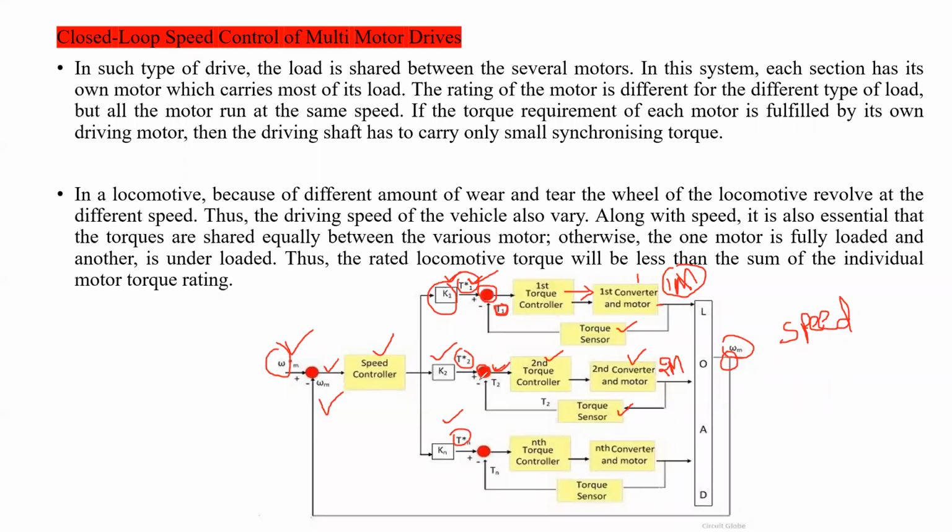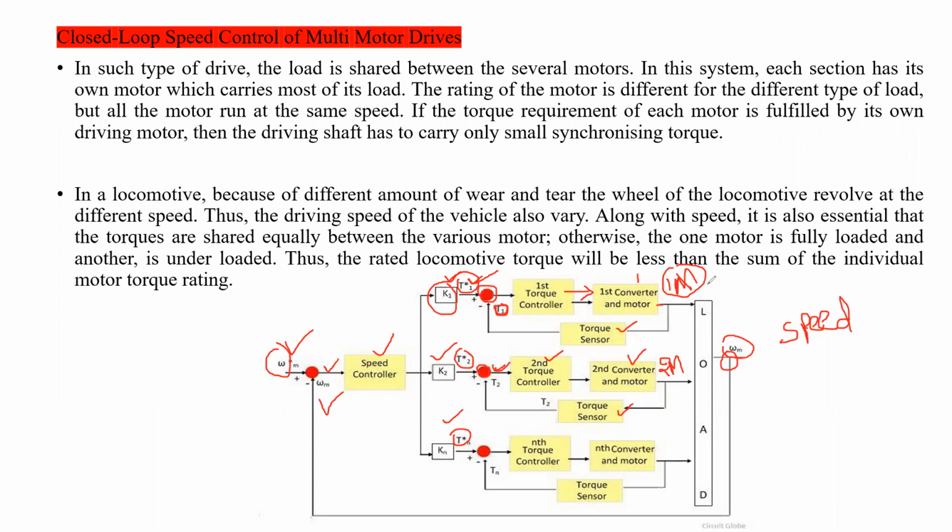Based on these reference torques and actual torques, the torque controller circuit will act, and it will send signals to converter 1, converter 2, and converter 3. Accordingly, the power will be generated, and based on this power the motors will rotate and operate, delivering the required speed and torque. Is it clear? So accordingly, the speed and torque will be synchronized. All the motor speeds and torques should be synchronized.